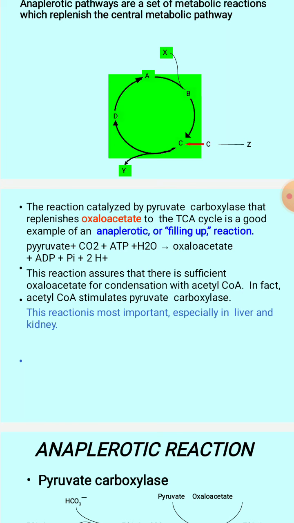So this is one of the reactions you can see here, replenishing the oxaloacetate, right? Pyruvate plus carbon dioxide involves the enzyme pyruvate carboxylase, which is an ATP dependent enzymatic reaction. Biotin is going to provide the carbon dioxide in the form of bicarbonate ion to carry out this reaction to form oxaloacetate, ADP plus Pi.